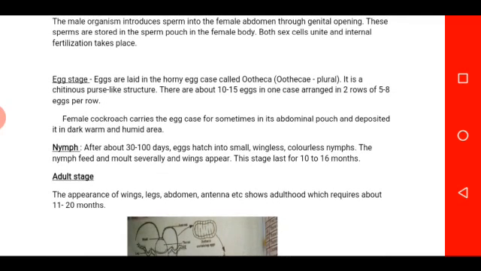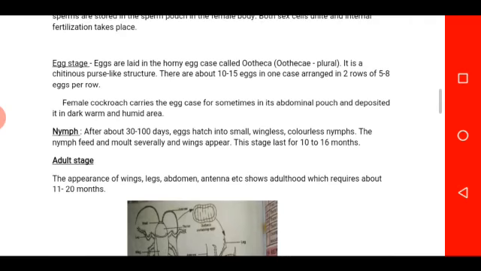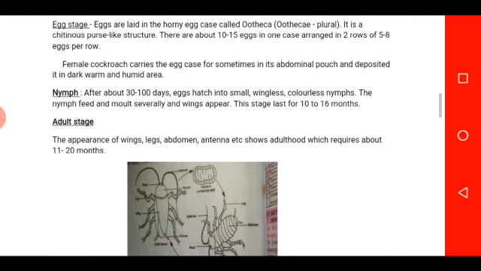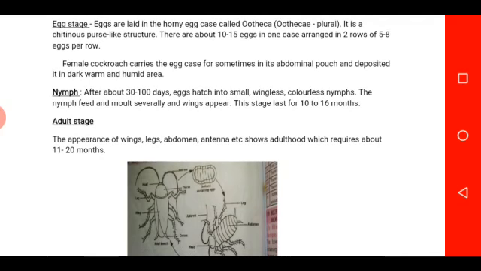This develops into the next stage, which is the nymph. After about 30 to 100 days, the eggs hatch into small, wingless, colorless nymphs. The nymph feeds and molts severally, and the wings appear.